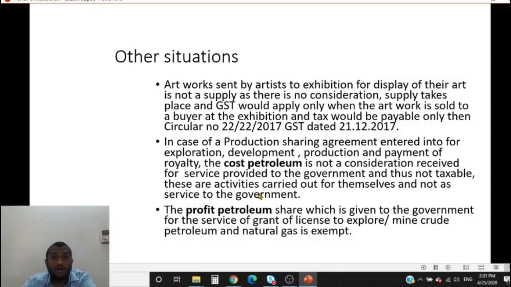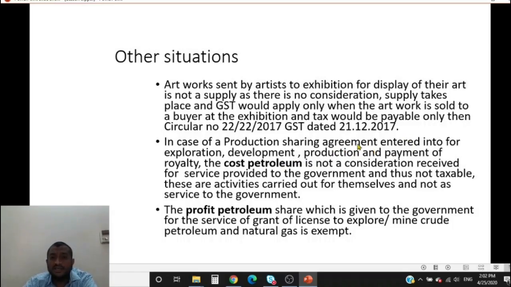A huge cost is incurred by Reliance in getting this petrol out. It has to recover the cost, right? So whatever sale proceeds it gets, first will be utilized to cover its cost. The balance of profit after recovery of cost would be shared between the government and Reliance Industries. So this is the procedure. The cost that it incurs in extraction, development and research, all of this is called cost petroleum. Apart from that, the royalty it pays the government also forms part of its cost. So all of this is called cost petroleum.